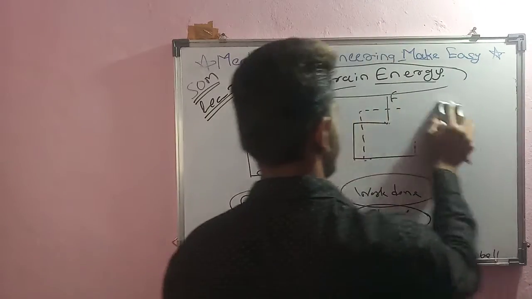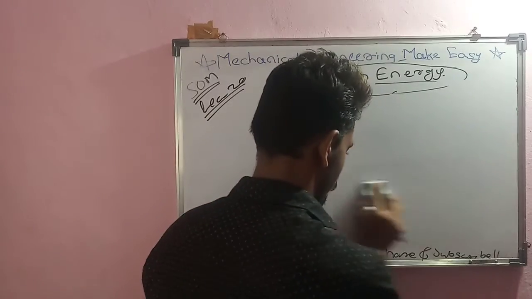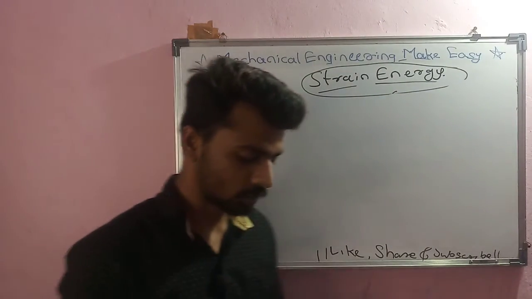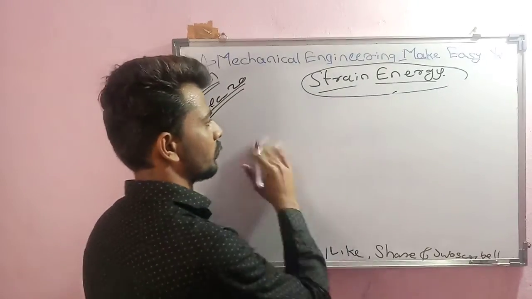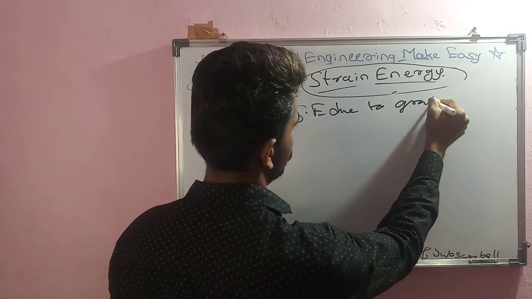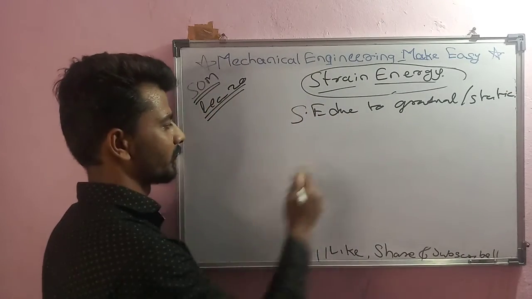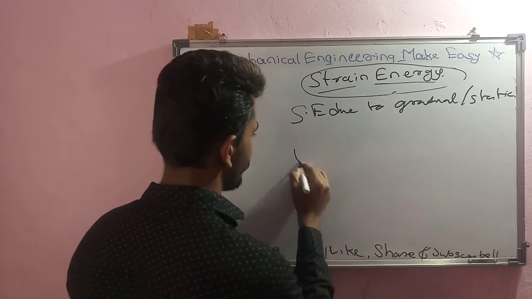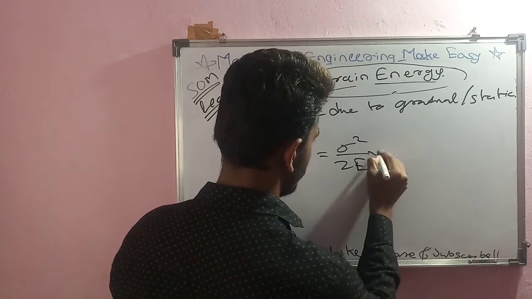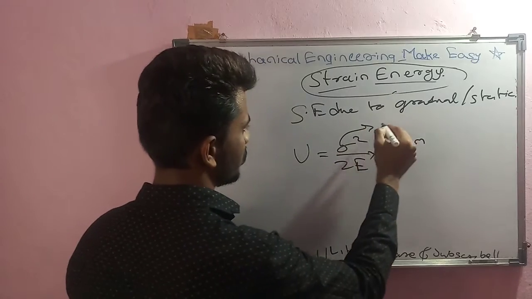The first formula for strain energy is very simple. We will study some 4 to 5 cases of strain energy. First is strain energy due to gradual or static load. Strain energy is denoted by capital U, which is equal to sigma square upon twice E into volume of body. Sigma is nothing but stress.